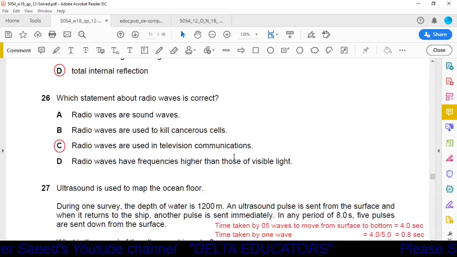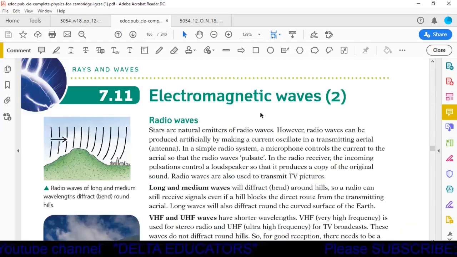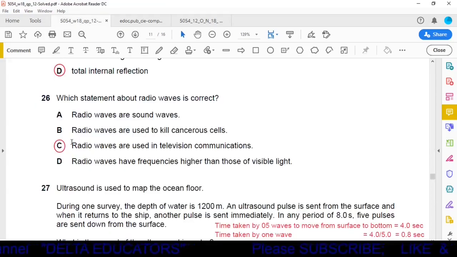Okay, radio waves are electromagnetic waves and these waves are used in television communication. It is the topic of electromagnetic waves. In this topic, we have studied the radio waves. These are electromagnetic waves and these waves are used to transmit TV pictures. So it can be used for TV transmission or TV communication. So our option C is the correct one.